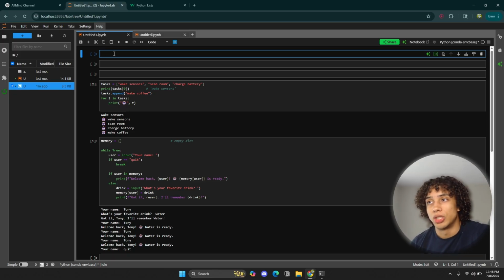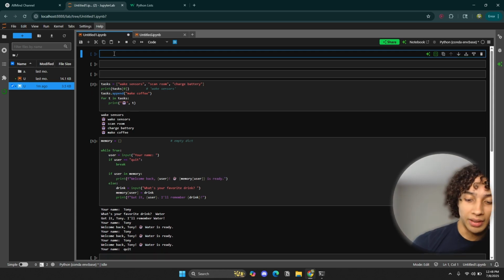Memory, at the end of the day, is just storing that data somewhere where the computer can access it again. And there are many ways to store data. The basic ways to store data are through data structures. And the two most basic data structures out there are lists and dictionaries.